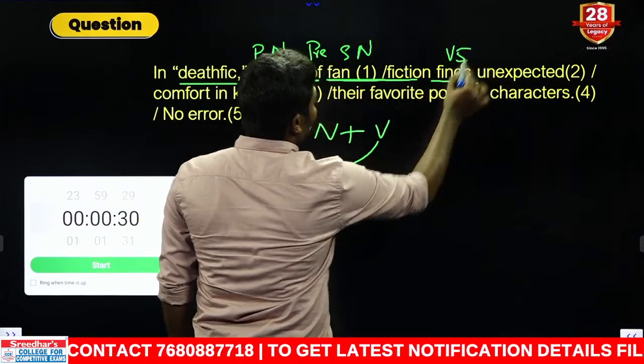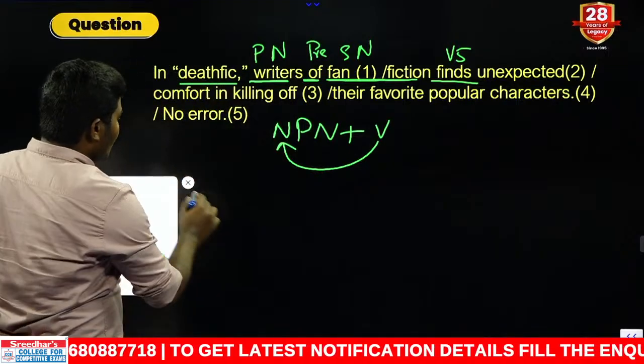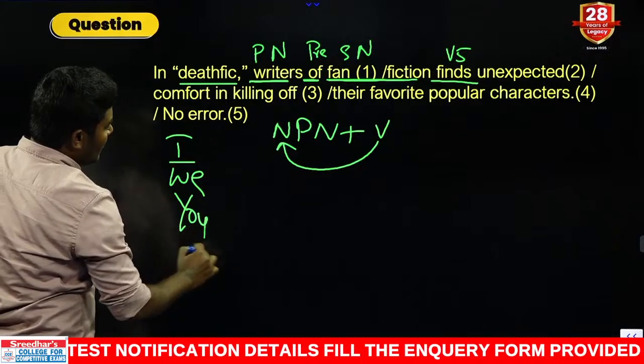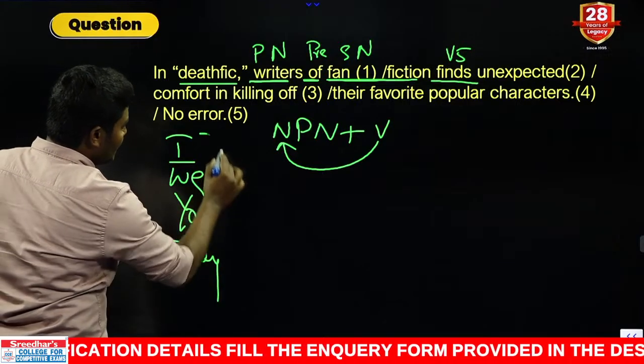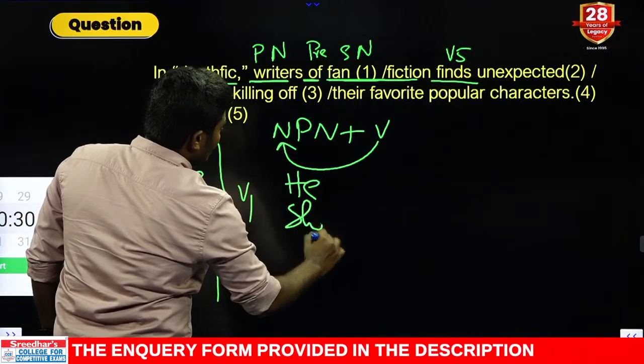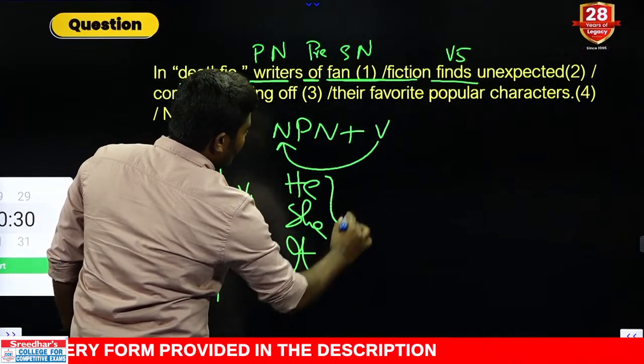What is our form here? Finds is V5. Now we should immediately remember the subjects. What are the subjects we have? I, we, you, they. These are the subject pronouns, and they must be followed by V1. Next, he, she, it must be followed by V5.